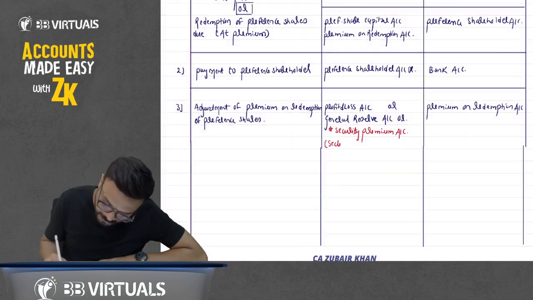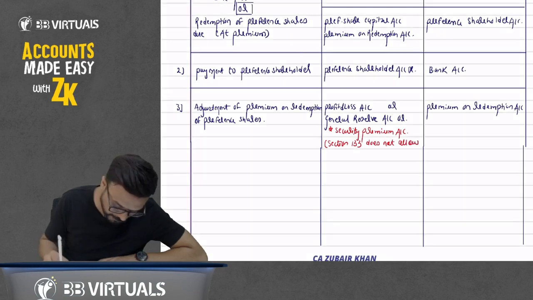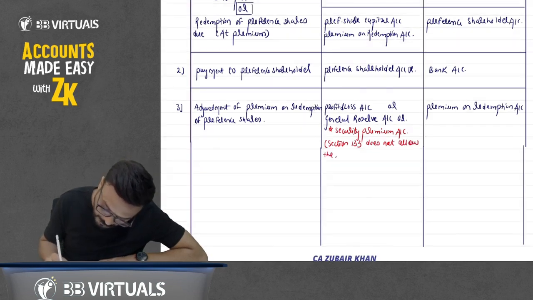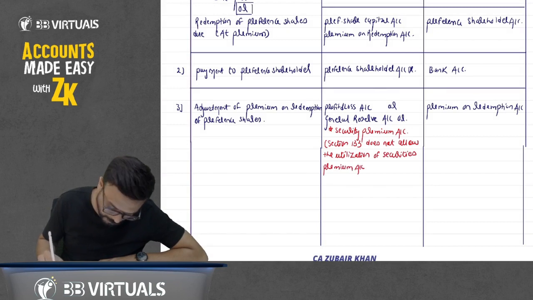Section 133 does not allow the utilization of securities premium account if accounting standard is followed.